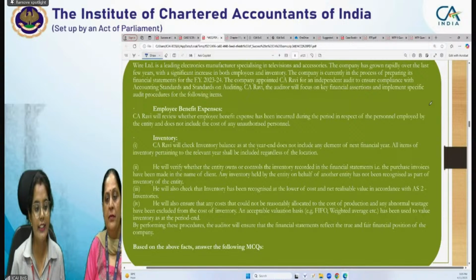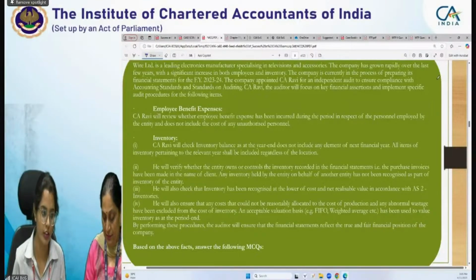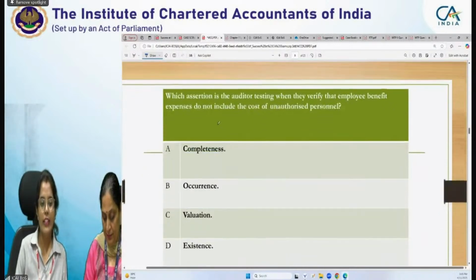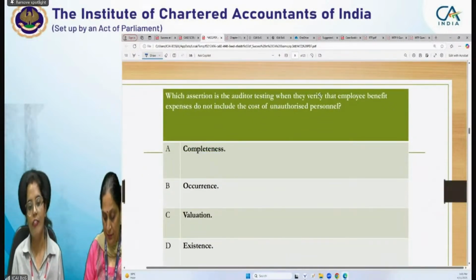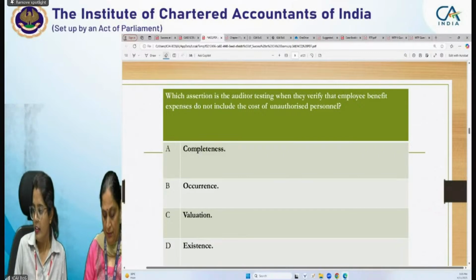Okay, so first is employee benefit expenses. CA Ravi will review whether the employee benefit expense has been incurred during the period in respect of the personnel employed by the entity and does not include the cost of any unauthorized personnel. So the question based on this is, which assertion is the auditor testing when they verify the employee benefit expense do not include the cost of unauthorized personnel? Which assertion will he verify?